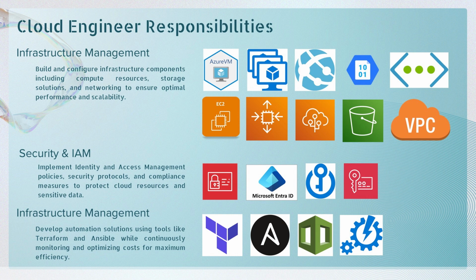Finally, there's automation and cost optimization. Tools such as Terraform, Ansible, and CloudFormation help automate infrastructure deployment. Meanwhile, monitoring and optimization services like AWS CloudWatch ensure performance and cost efficiency. In short, a cloud engineer balances performance, security, and efficiency across both AWS and Azure platforms.